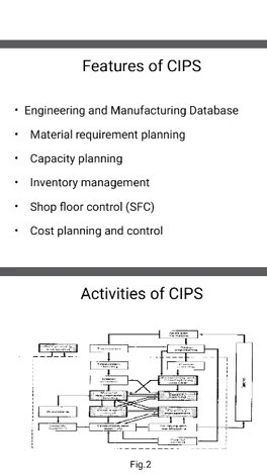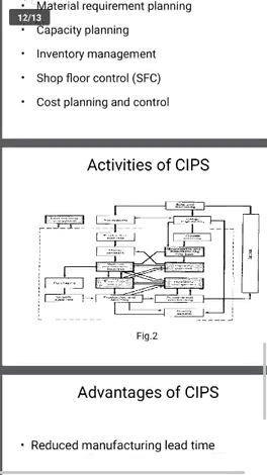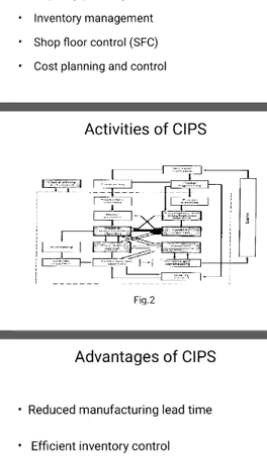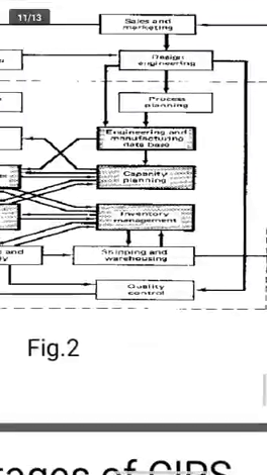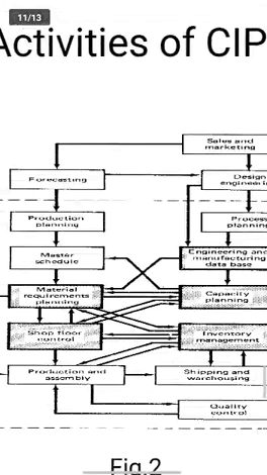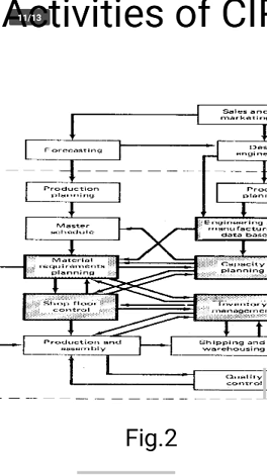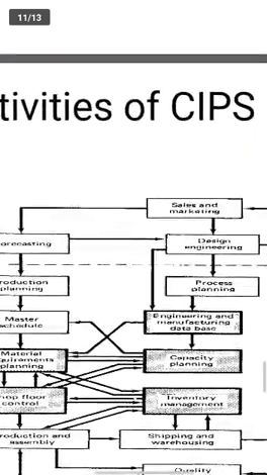Next, cost planning and control. Depending on the profit or loss, we'll see the cost also. So these are the activities of some parts. What are the activities? Dispatching, follow up, inspection, corrections. All these are activities of CIPs.